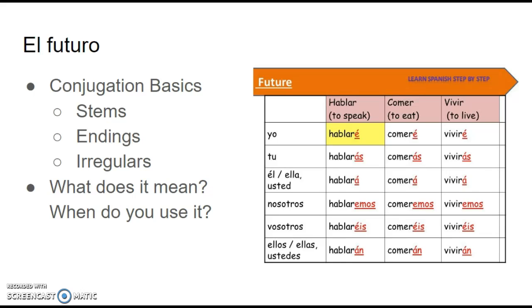As you can see here in the chart, the verbs hablar, comer, and vivir are being conjugated in the future. The really interesting thing about the future is that instead of using a stem of a verb that removes the ending -ar, -er, -ir, this is a tense where we're actually going to keep the entire infinitive of the verb intact. So you can see on the verb hablaré, I will speak, we're keeping hablar and adding the é ending to the end. Or for the tú form of comer, keep comer in the infinitive and add the ás to the end. Or in the él, ella, usted form of vivir, keep the full infinitive, vivir, as your stem, and add the á ending to the end.